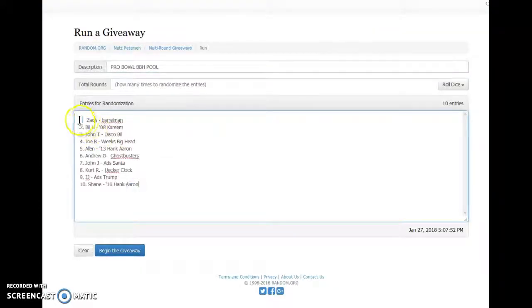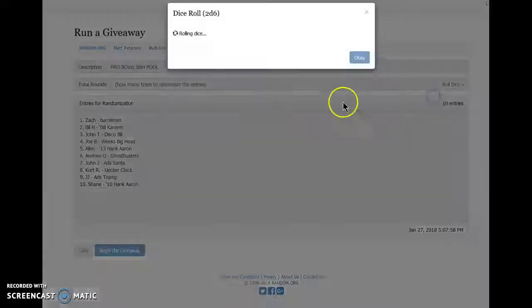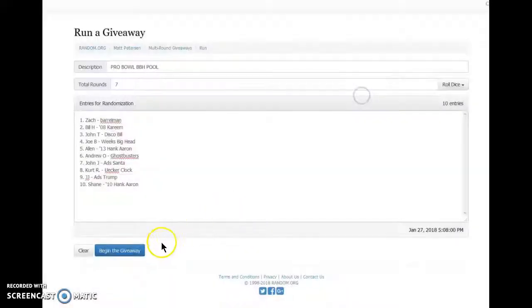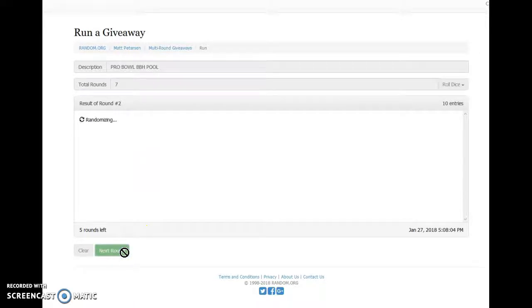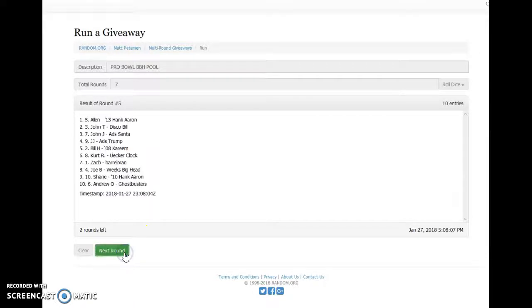Drop it into random. Shane in the bottom, Zach on top. Roll 2 dice, 5 or higher, just like a Raz. 7, that's high enough, good luck. 1, 2, 3, 4, 5, 6. 6 times dice show 7.